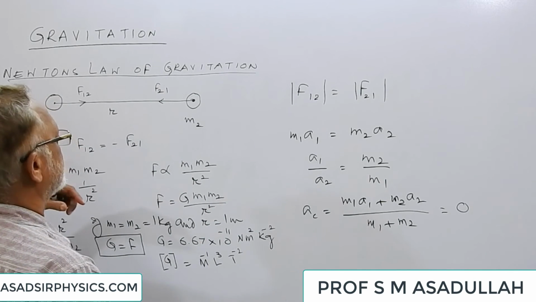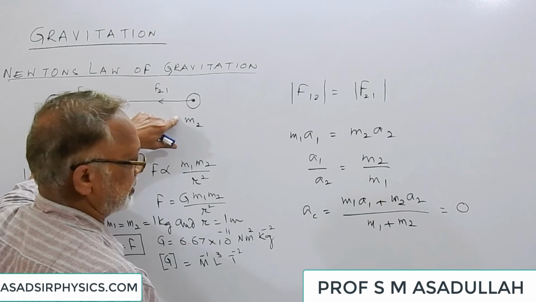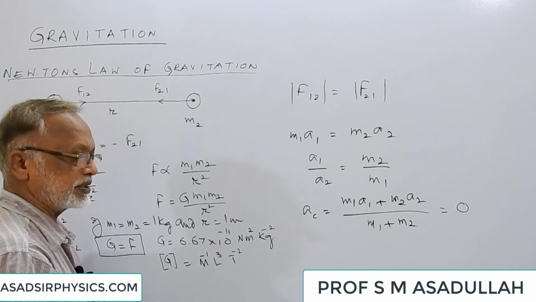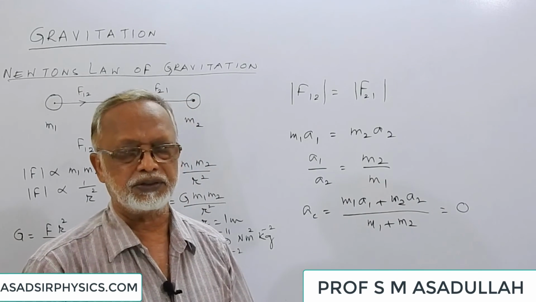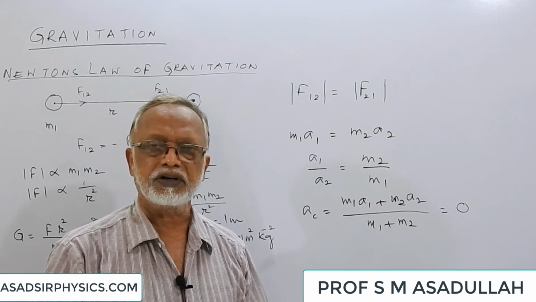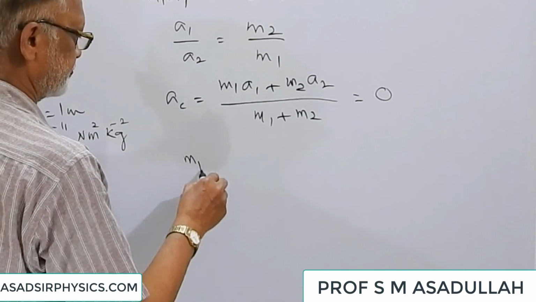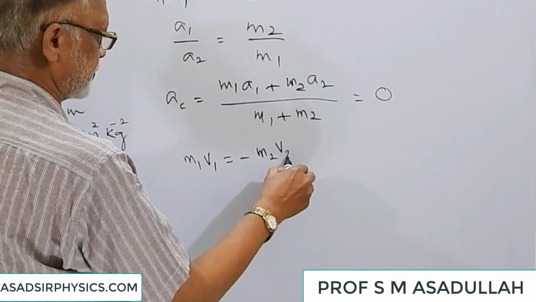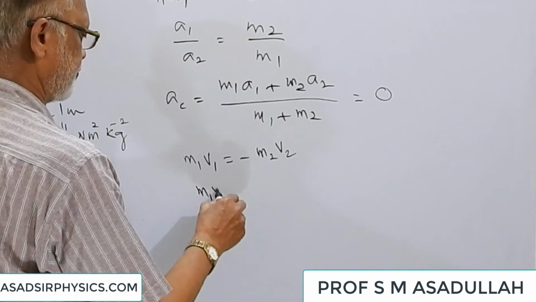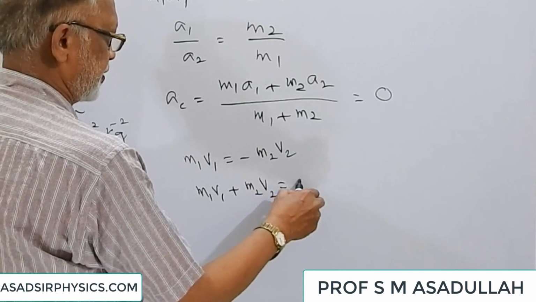So at a certain instant, suppose this has got velocity v1, this has got velocity v2. Because they are moving in opposite directions, their momenta will be opposite. Since total momentum is 0, m1v1 is equal to minus m2v2, or m1v1 plus m2v2 is equal to 0.